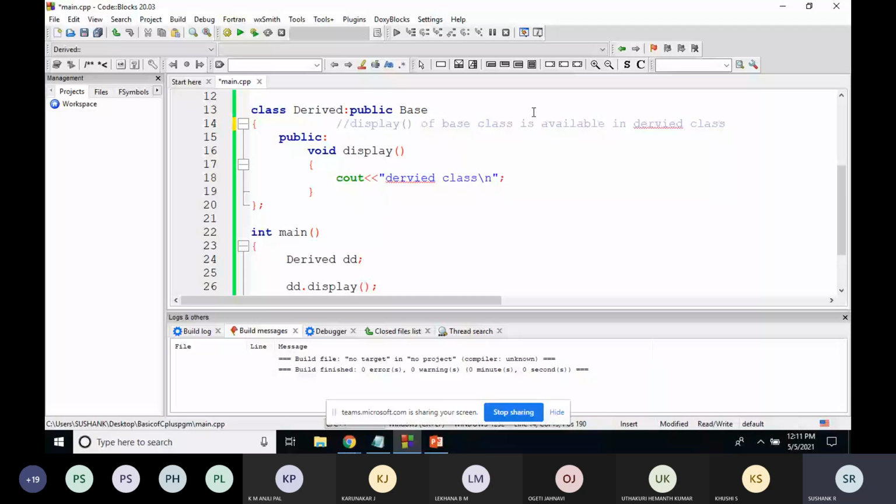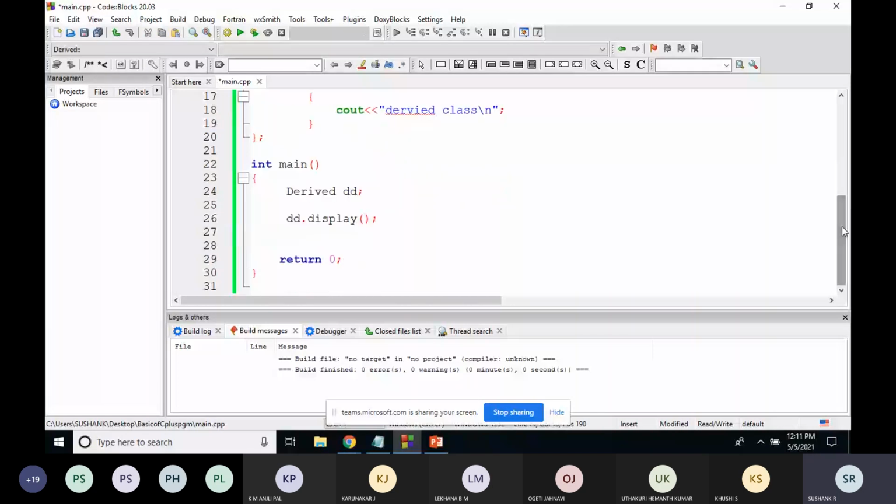But you will say, no sir, I want to print the display function of base class from the object of derived class. So what to do? For that the syntax is dd, scope resolution, base class name dot function name.